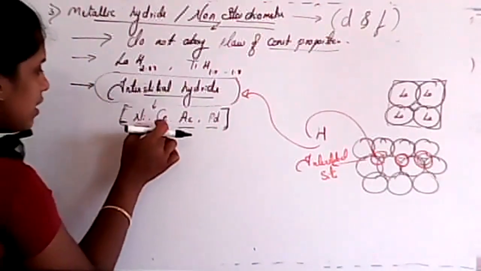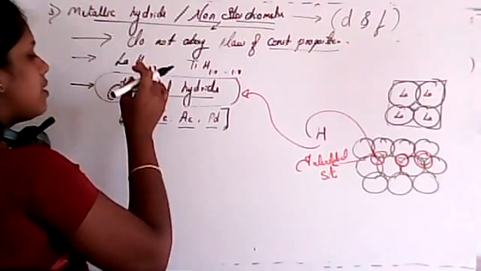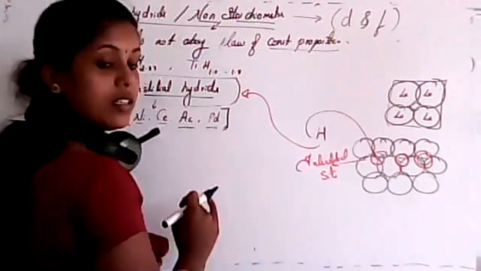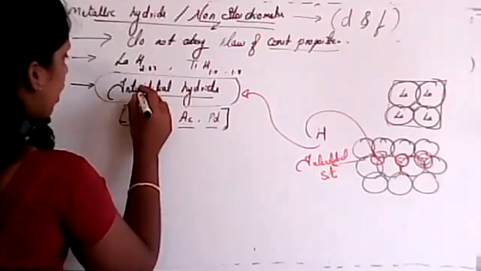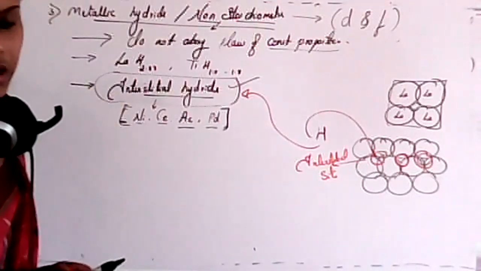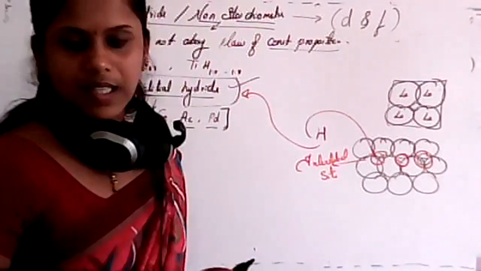That means in these 4 elements only, hydrogen will get stuck in between these sites. That is nothing but the interstitial site, and that's why we call it interstitial hydride. Remember this point. This is a very important point. Clear? Is it clear, students? Why do we call it an interstitial site?